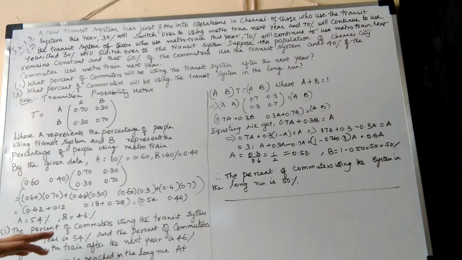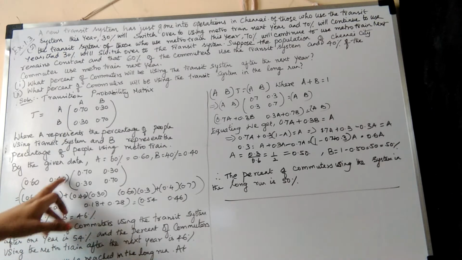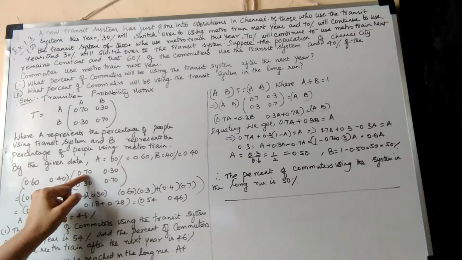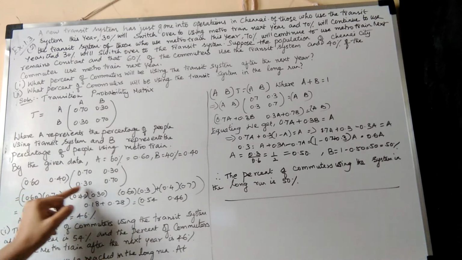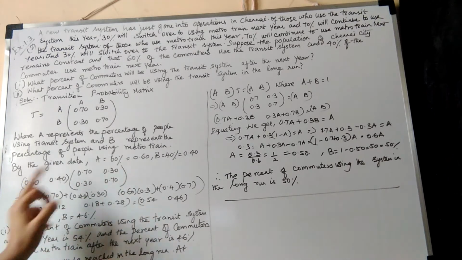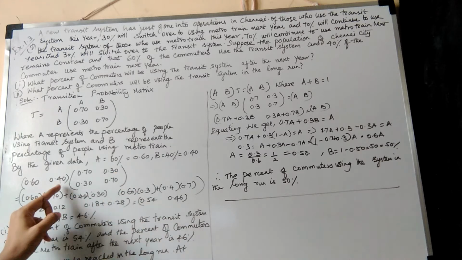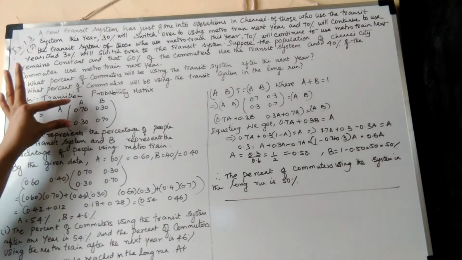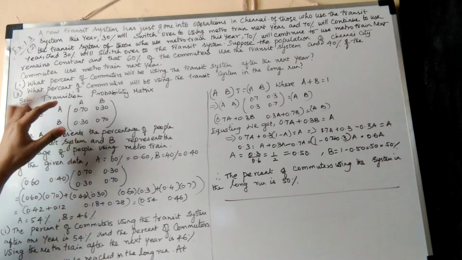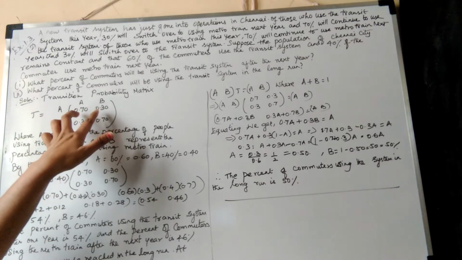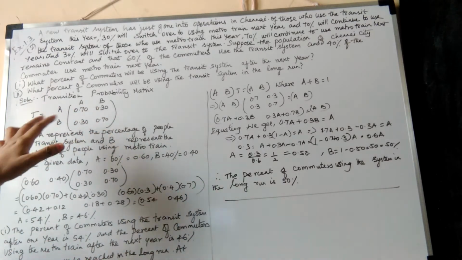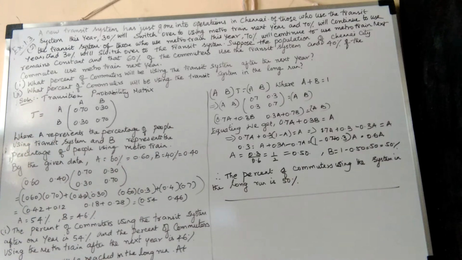Write it in percentage. Multiply a row and a column. So you will get 0.60 into 0.70 plus 0.40 into 0.30. Again 0.60 into 0.30 and 0.40 into 0.70. You are going to write inside the matrix in decimal form. Adding up the two products, you will get the sum as 1. Like that you have to write the transition probability matrix.